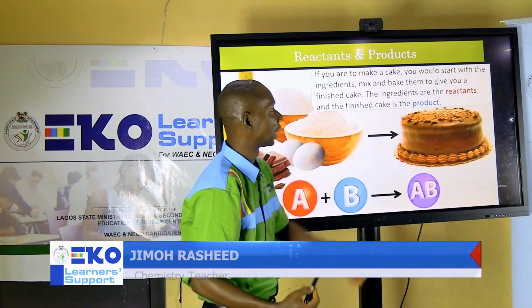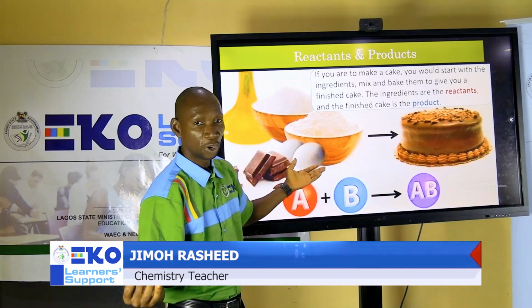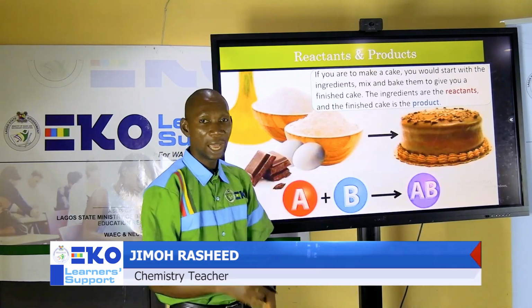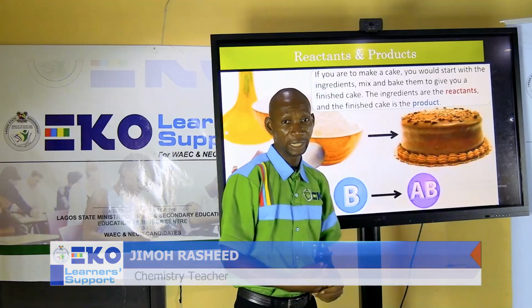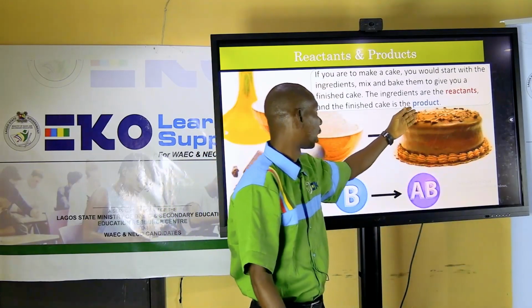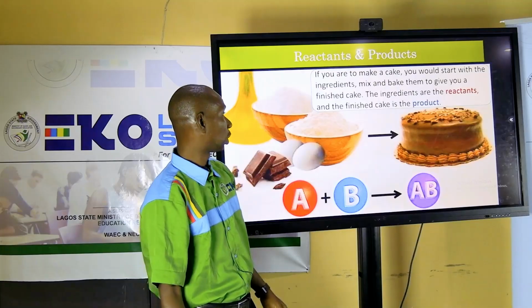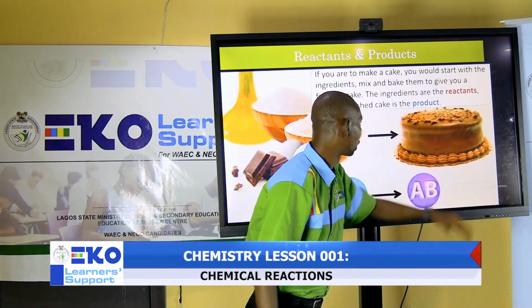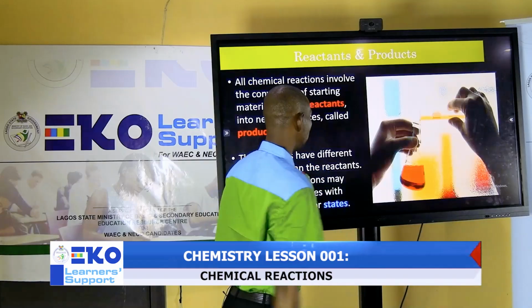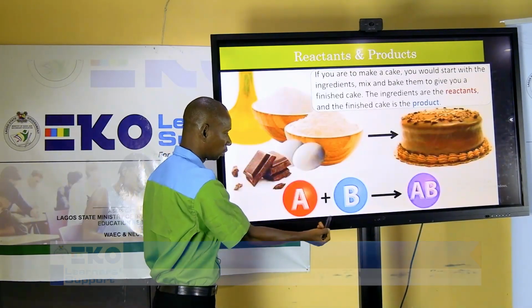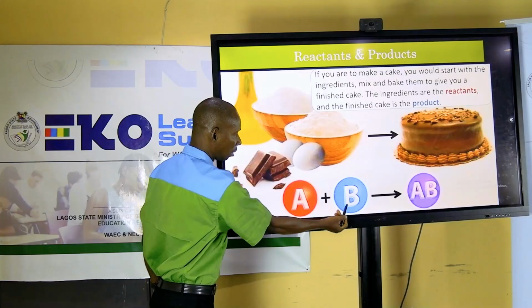So if you are to make a cake, you will start, of course, with the ingredients. You will mix them, you will bake them, and they will give you your finished cake. All right? So these ingredients that you put together, they are what you call reactants. What do I call them? Reactants. And of course, the finished cake is the what? Is the product.